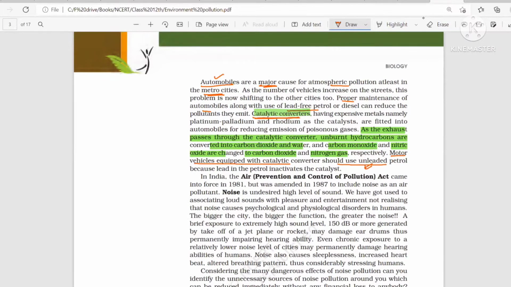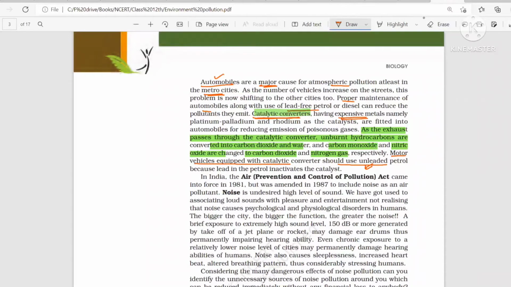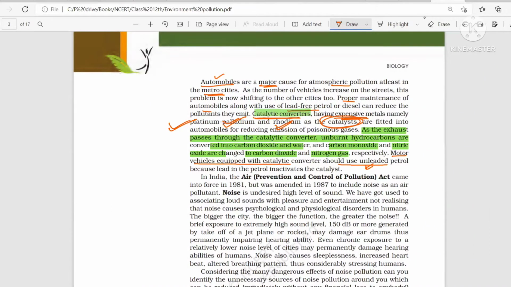Because catalytic converters use a few important expensive metals: platinum, palladium, and rhodium. These metals work as catalysts. If we use petrol which contains lead, then the lead can inactivate these catalysts.